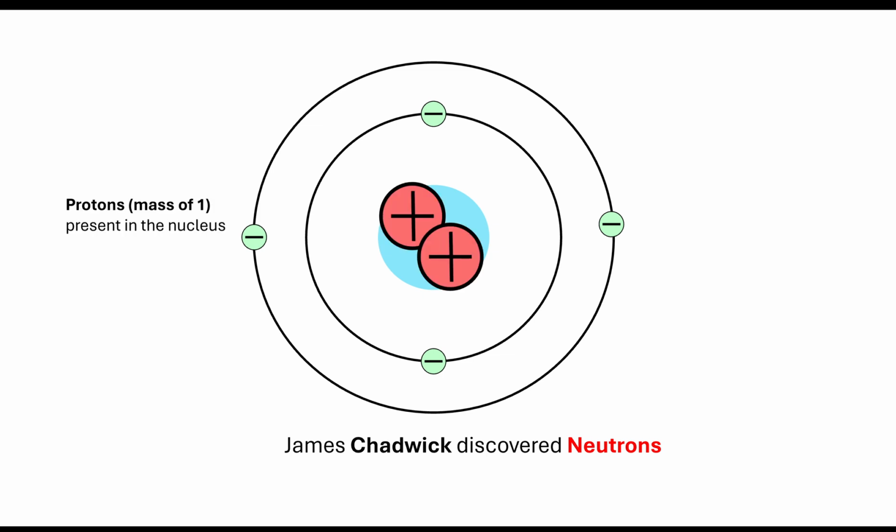So you should know that inside the nucleus there are protons which have a mass of 1, and you should also know that there are neutrons which also have a mass of 1. So you may be asked to talk about the development of the theory to do with the atom. The key thing to note is electrons discovered first, then we had our nucleus, then we had our protons, then we had our neutrons.